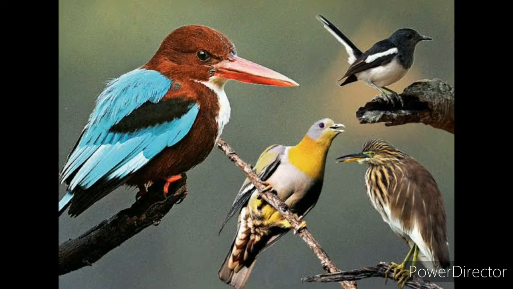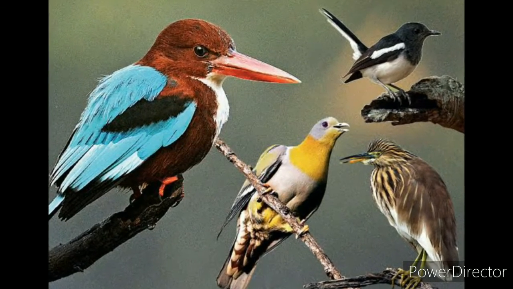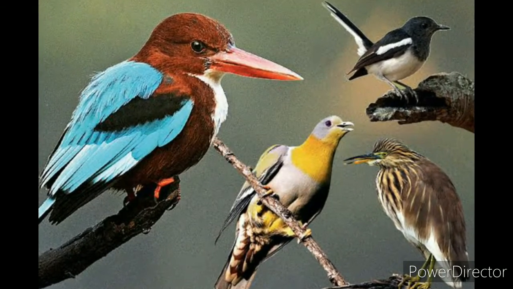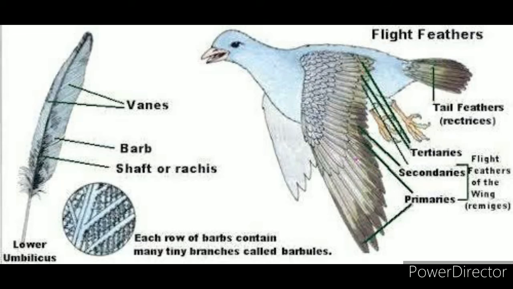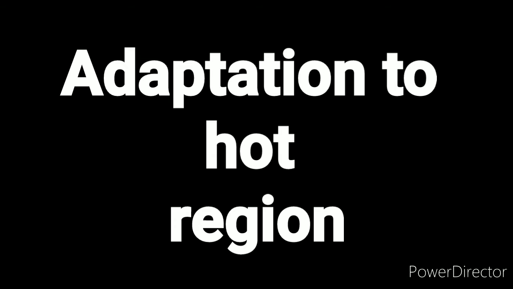Next we have birds. Birds use their feathers to protect their bodies from cold. They have different types of feathers on their body, like body feathers, which help to cover the whole body and make it warm. Next we have adaptations to hot climates. So like in the desert, how are the animals adapted to be there and to survive over there?